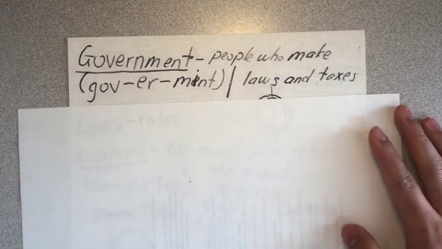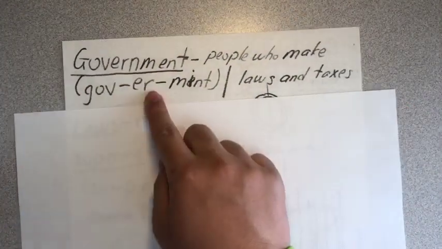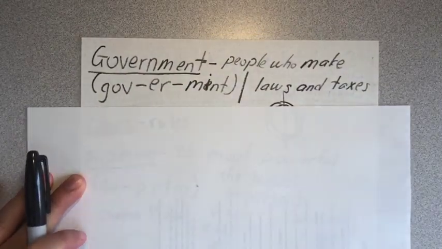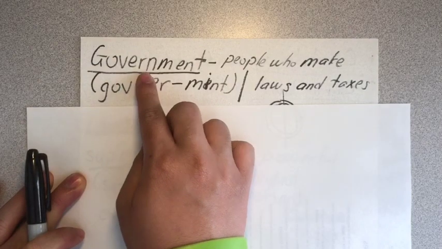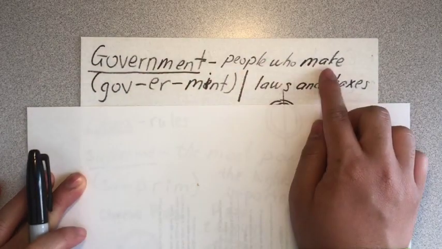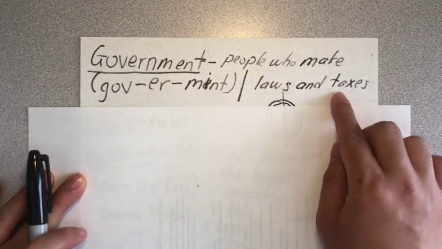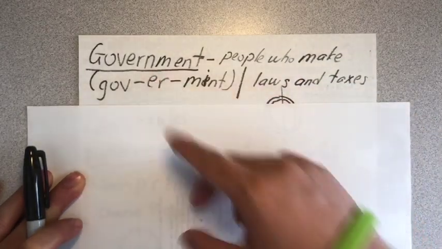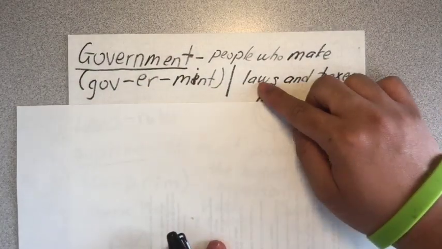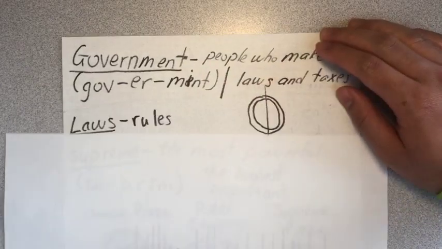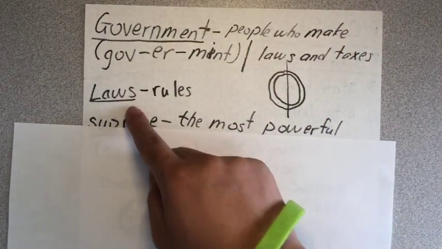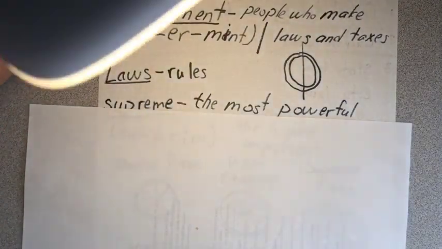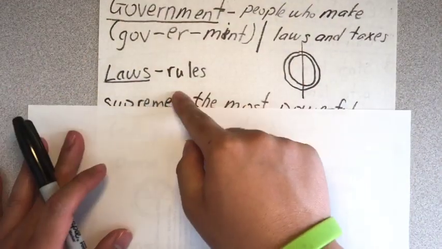I need a marker. Government. The government is the people who make laws and taxes. They make laws and taxes. We call it the government. Okay, so let's look at laws, the word laws. Laws is another word for rules. So the laws of the country are the rules for the country.